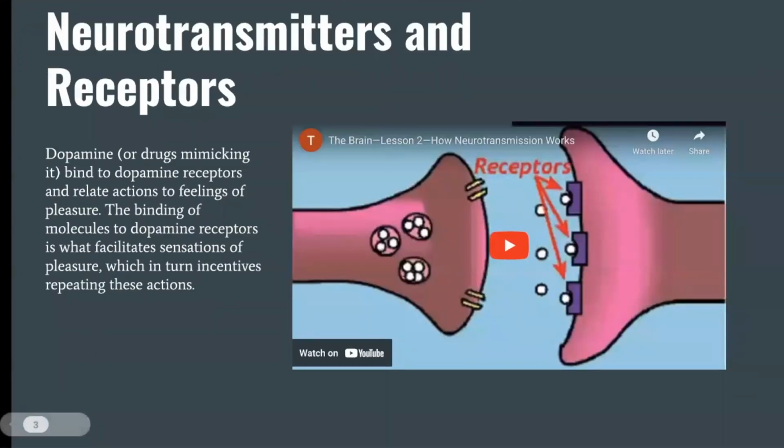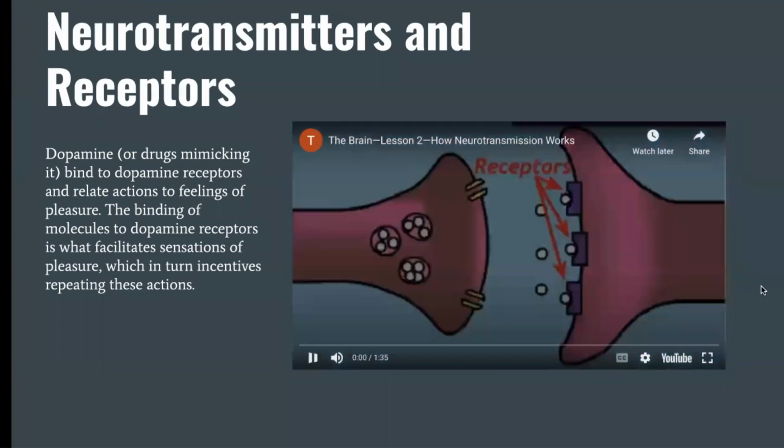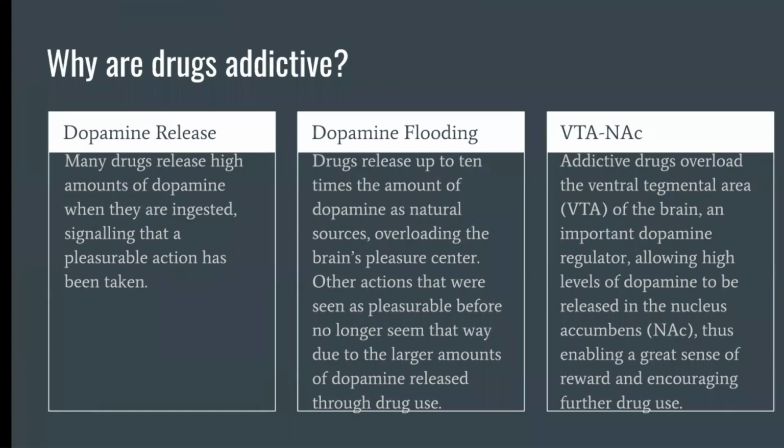Okay, so now that we have an understanding of how these neurotransmitters and receptors operate, we can go and look at how certain drugs can take advantage of this system and overload the system with dopamine. So why are drugs addictive? The first reason is that they release high amounts of dopamine when they are ingested, signaling that a pleasurable action has been taken. The brain's neuropathways takes this to mean that an action that is important for survival has been carried out, which then it incentivizes to be carried out again and again.